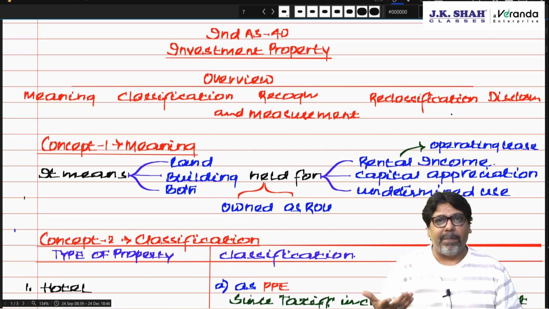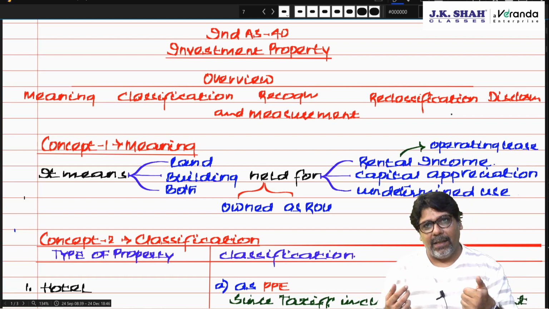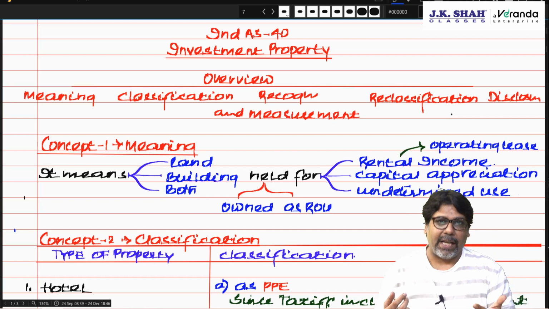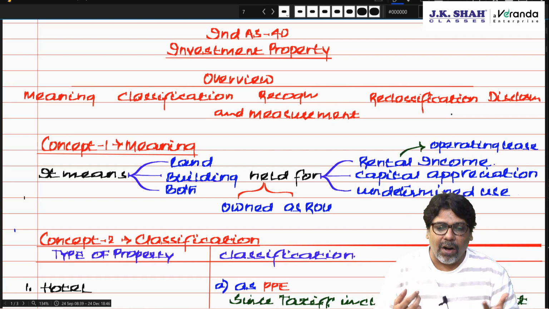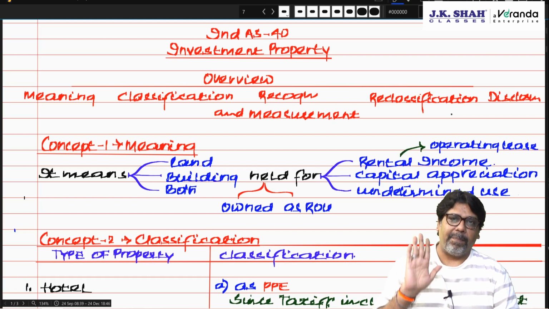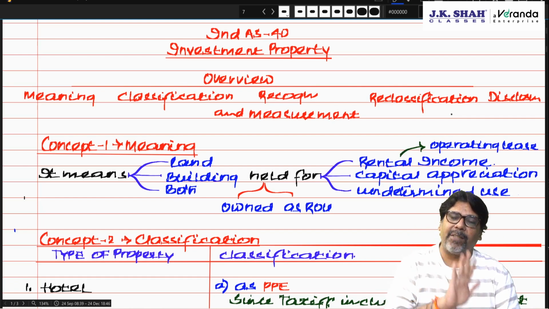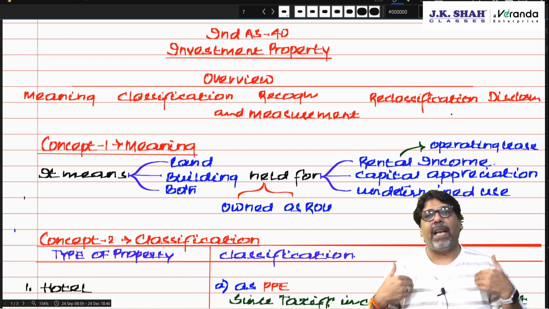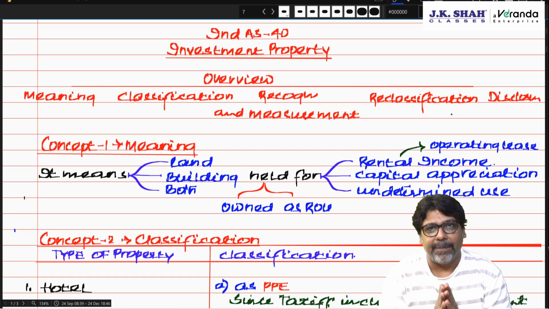And for what purpose are we holding it? We are holding it for rental income or for capital appreciation or for undetermined use. That means we don't know whether we'll use it as PPE or as investment property. Then also we classify it as investment property. Am I clear? Yes, sir.